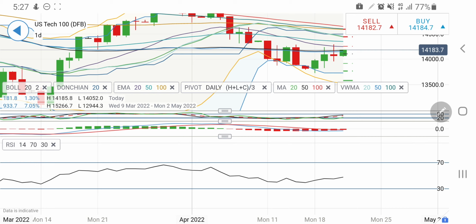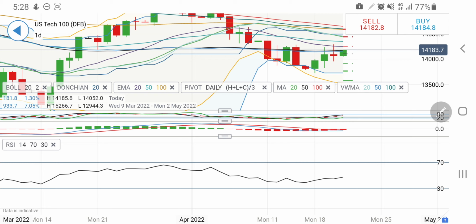Below 14130, it has got very strong support at 14100, 14080, 14040 levels. These levels are going to remain very strong support. Below 14040 one can expect that it may try to drop towards 13900, 13800 levels also. So if it breaks 14000 today, it is going to give you a sharper drop towards 13900, and 13800 can also be achieved. So take your positions accordingly.